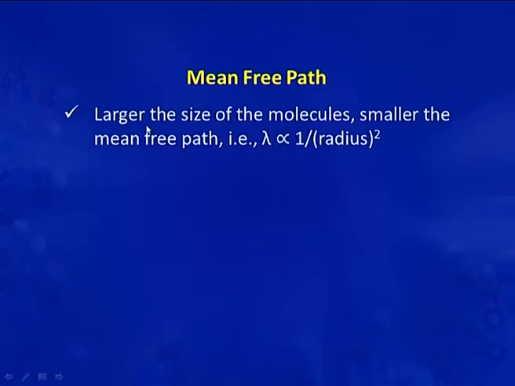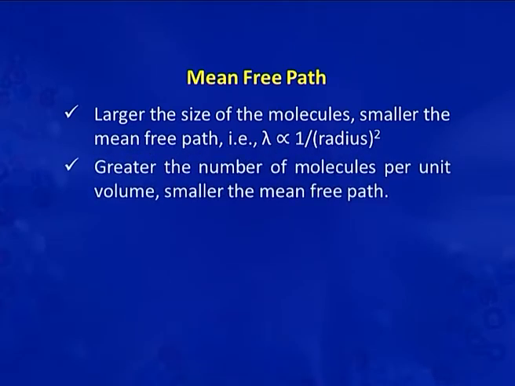From this equation we can observe that the larger the size of the molecules, the smaller will be the mean free path, because mean free path is inversely proportional to the square of the diameter. So, definitely if the size of the molecule is large, the mean free path will be small.